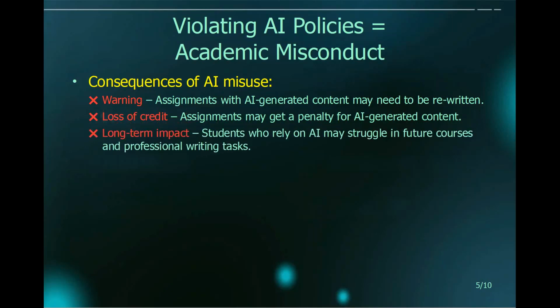Assignments that include AI-generated content may get a penalty for the AI-generated part. In addition, even if some students succeed in using AI tools without getting caught, they will suffer from long-term impacts. Specifically, students who rely on AI to do their assignments for them may face difficulties in future courses and in professional writing tasks. For example, in the future, you might be required to write an essay while under supervision to make sure that you're not getting help, and thus it might be hard to do the assignment if you have not learned the necessary writing skills.